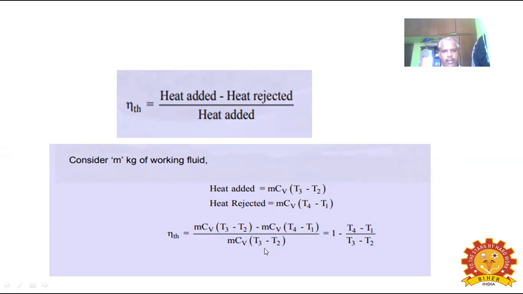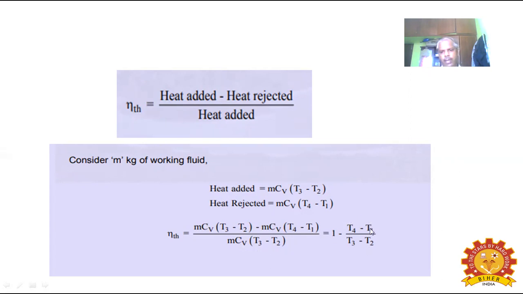Heat added is m Cv (T3 minus T2). Taking m Cv common outside, the numerator and denominator get cancelled, which is equal to 1 minus (T4 minus T1) divided by (T3 minus T2).